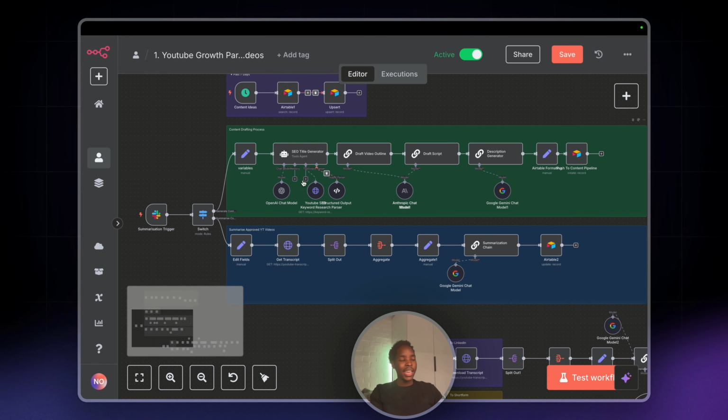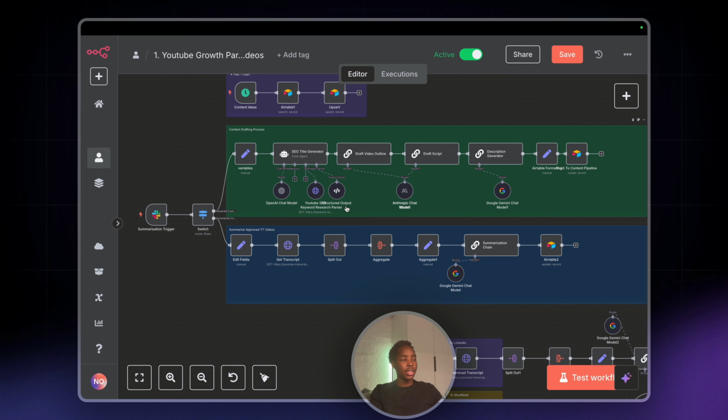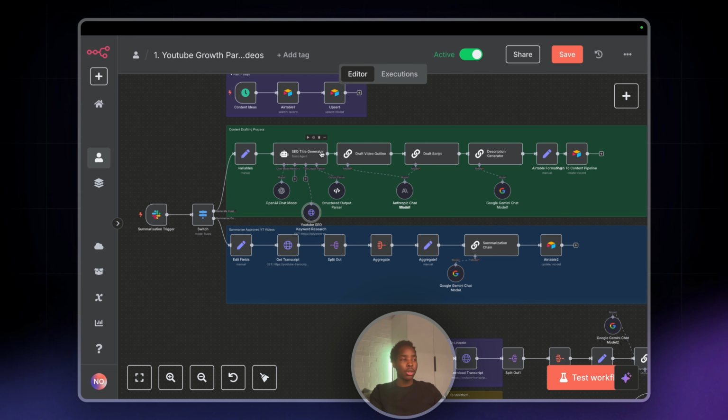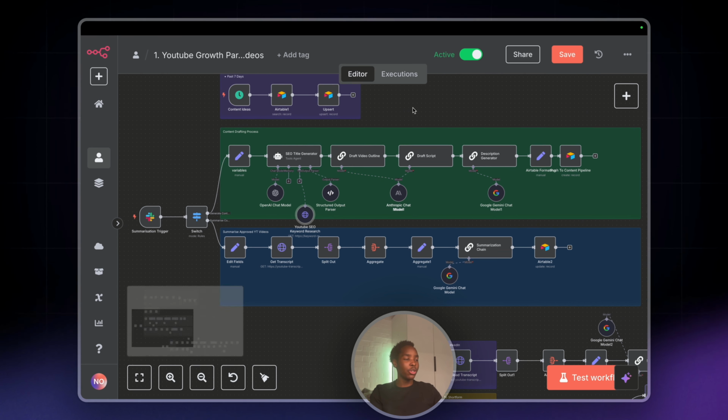So we get an AI agent to basically use an API that's basically an SEO keyword researcher, but for YouTube. And we get a title generated. I use an A and B title. So I've set it up in the Airtable so I can switch between the A and B title every 6 days or 5 days to see which title performs the best. So you guys can see I'm working here. I'm really trying to grow this YouTube channel. So we're also using OpenAI here to do all of that.